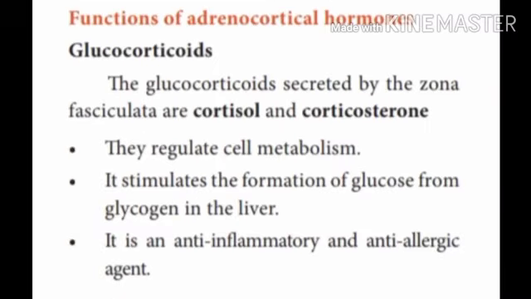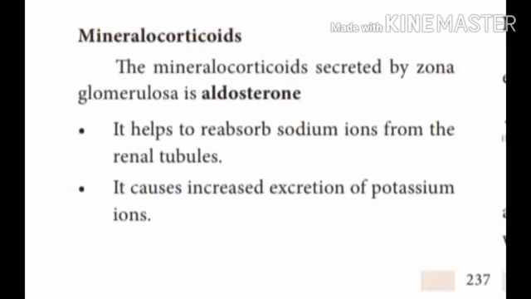Let's look into the functions of the glucocorticoids, cortisol or corticosterone, from the fasciculata region. They regulate cell metabolism. They stimulate formation of glucose from glycogen in the liver. So glucose is mainly secreted from this part. It is an anti-inflammatory and anti-allergic agent. The mineralocorticoid secreted by zona glomerulosa is aldosterone. It helps to reabsorb sodium ions from the renal tubules. It also causes excretion of potassium ions.